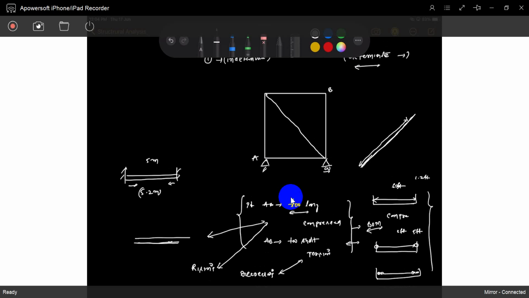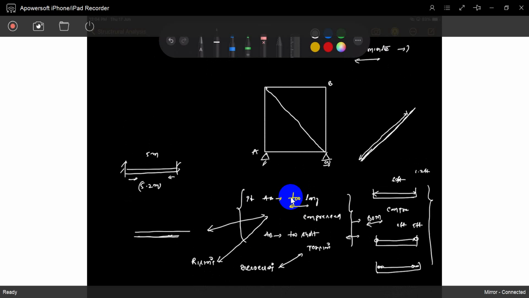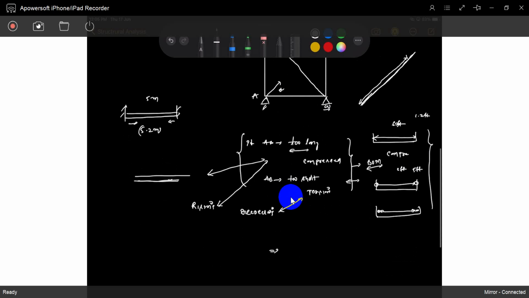So if a 5 meter bar is too long, or our temperature is increased, what will happen? A tension force arises in the member. How can you calculate the tension force? Easily calculated. What is the force? PL by A is the deflection.